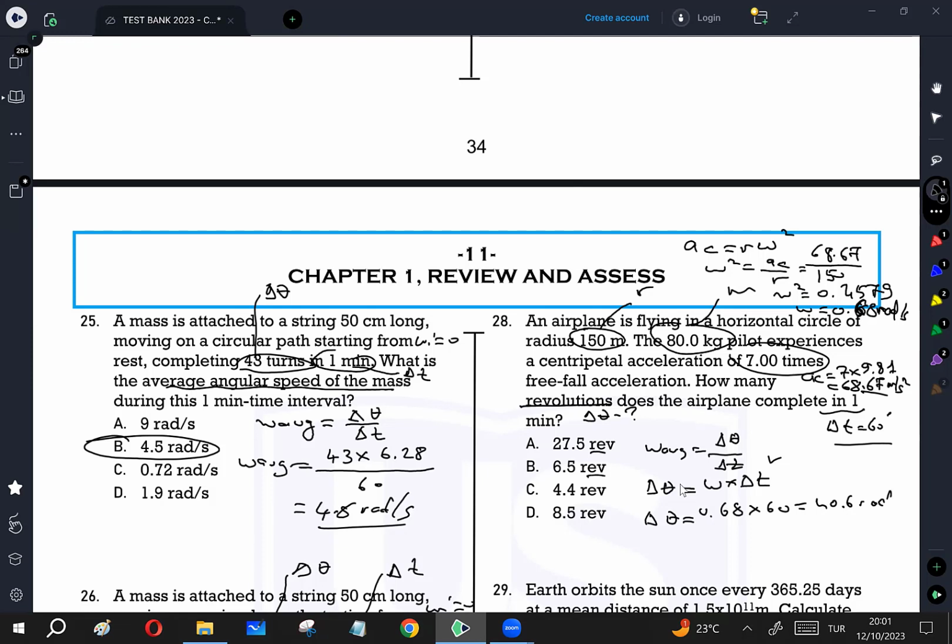What choices are given in revolutions? Divide by 6.28. It's going to be 6.5. When we round it, delta theta is going to be 6.5 revolutions. B is the correct answer.